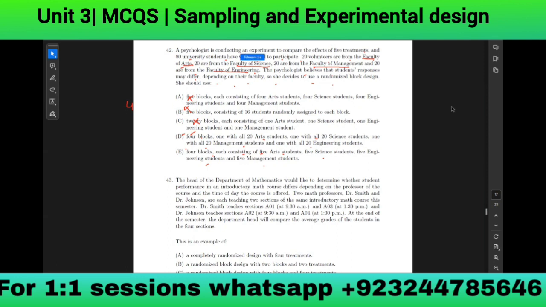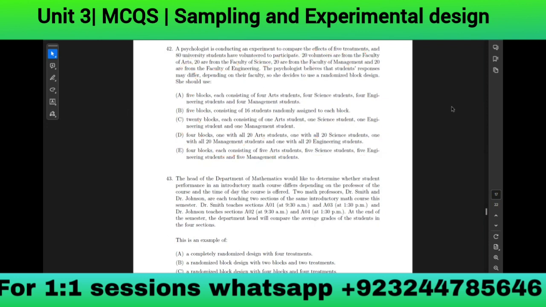Our psychologist is conducting an experiment to compare the effects of 5 treatments, and 80 university students have volunteered to participate. 20 volunteers, so 20 are the volunteers from Faculty of Arts. So they are not going to select all 20 in the experiment. So they may select 5 from each of them. Okay. E will be the correct answer. Okay, 43.